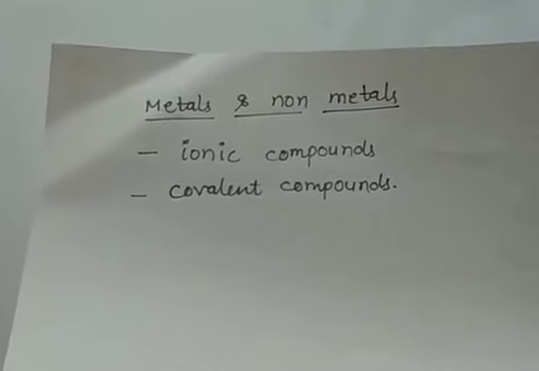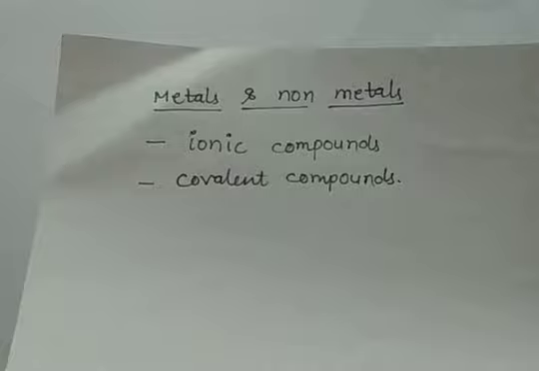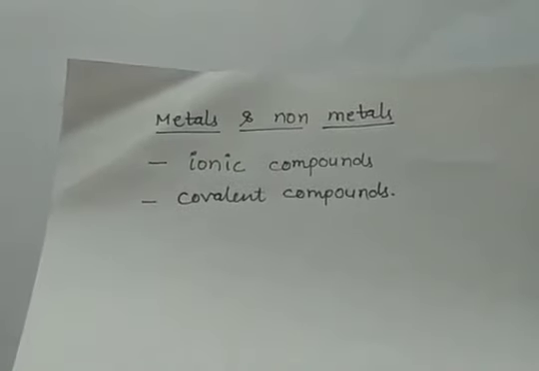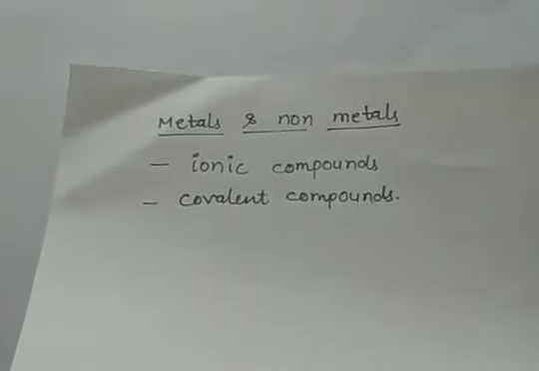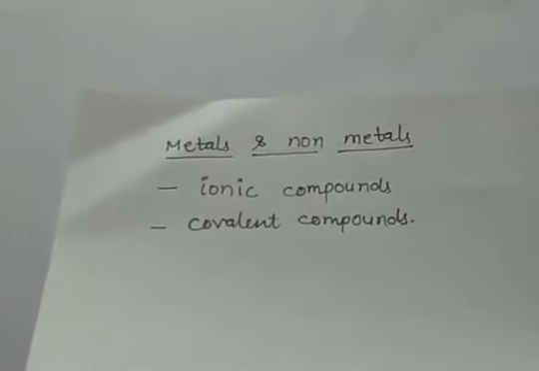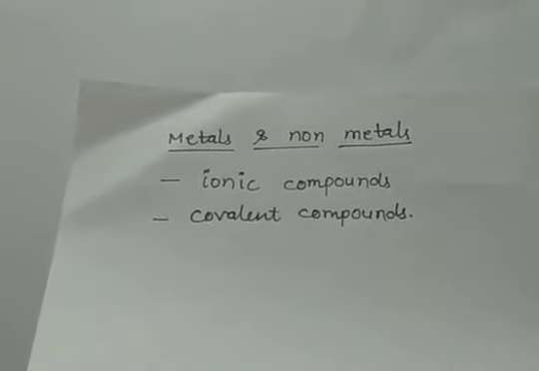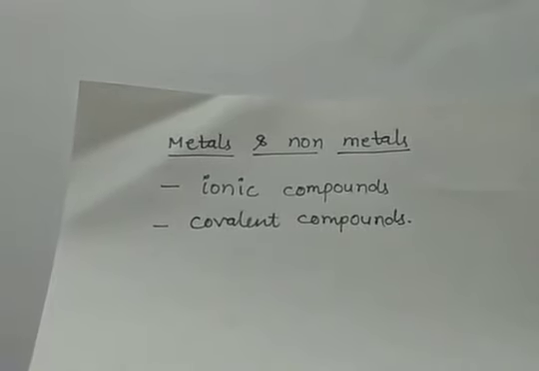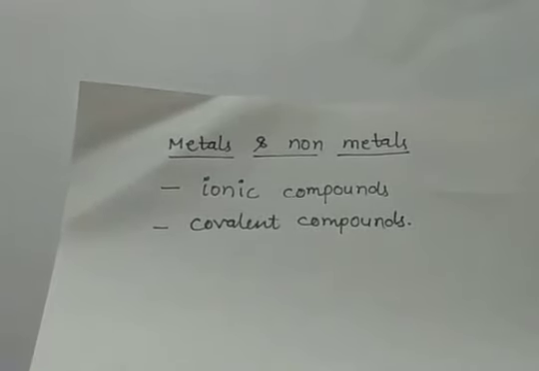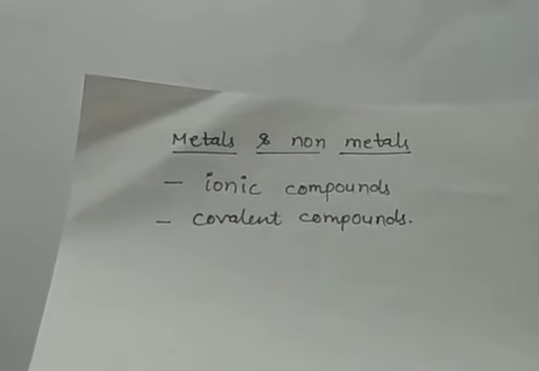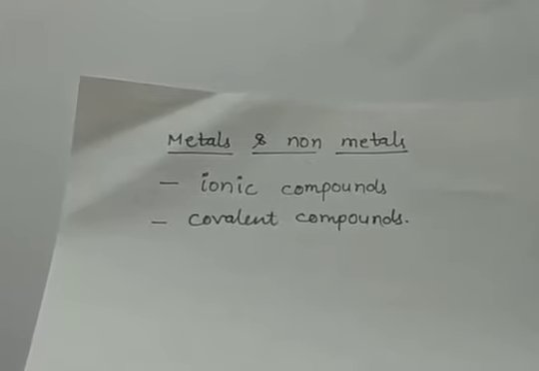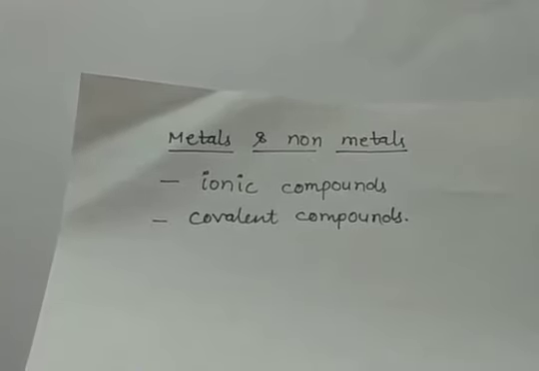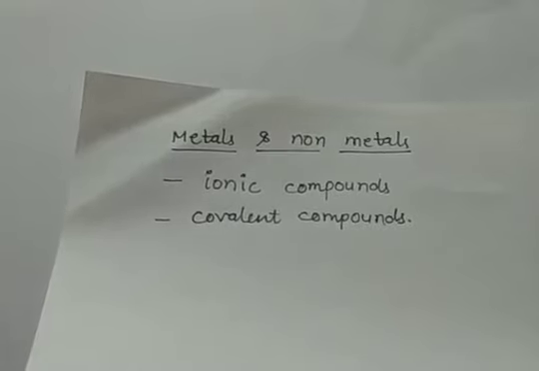Then how do metals and non-metals react together? According to the electronic configuration of metals and non-metals, because metals are electropositive, they have a tendency to lose electrons, and non-metals have a tendency to accept or attract electrons, that is electronegativity. So either there is a complete transfer of electrons from metals to non-metals, or there is a sharing of electrons between metals and non-metals.